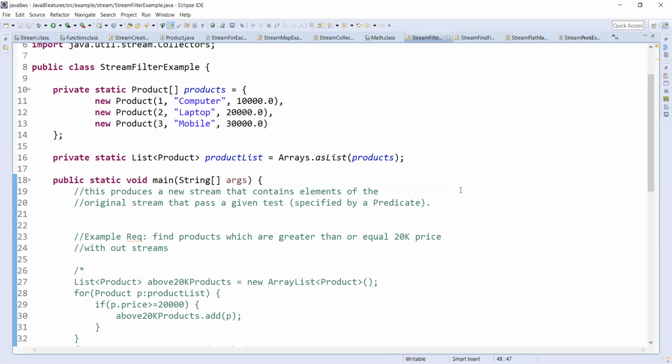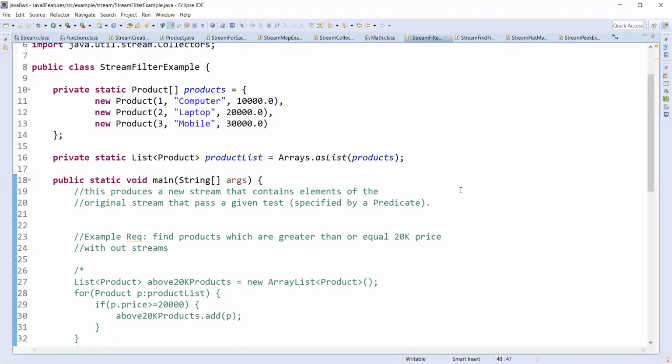So for example, we have a stream of 1 2 3 4 5 6 7 8 9 10, up to 10. If you provide a predicate like greater than 5, that new substream will give only 6 7 8 9 10.